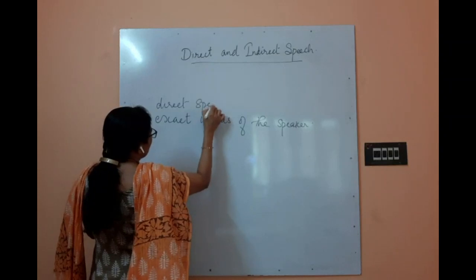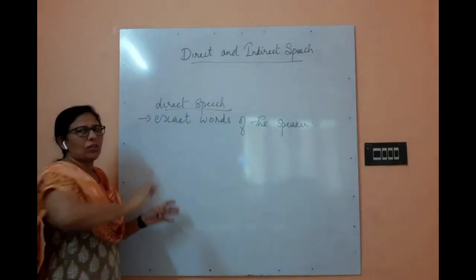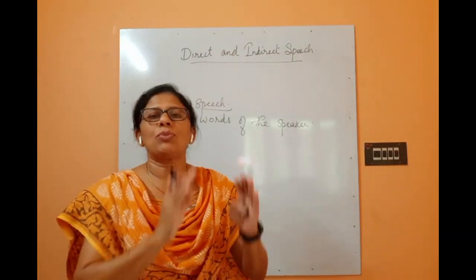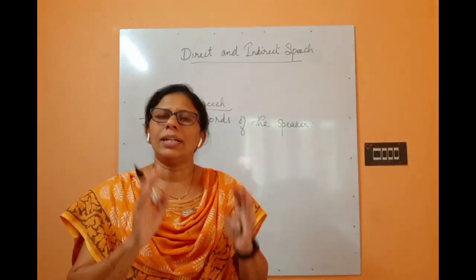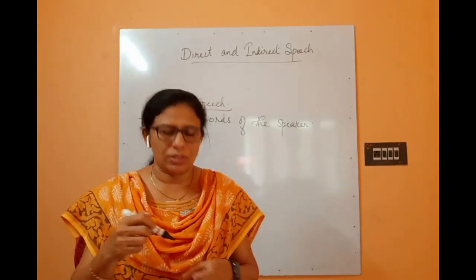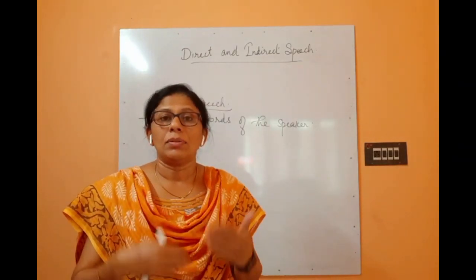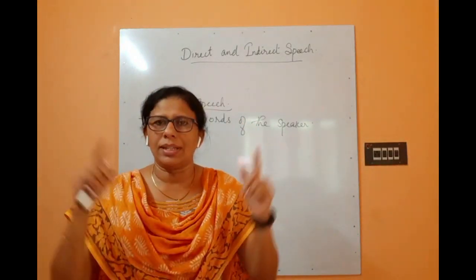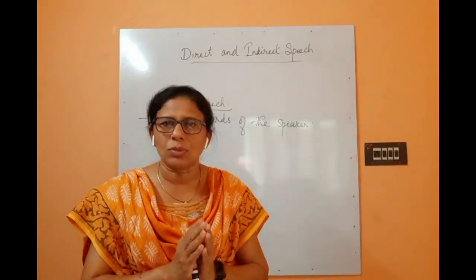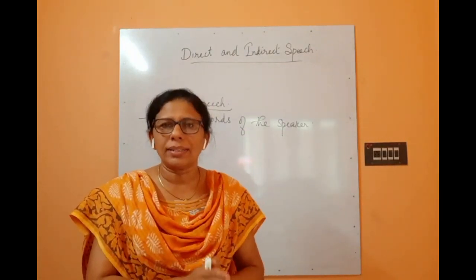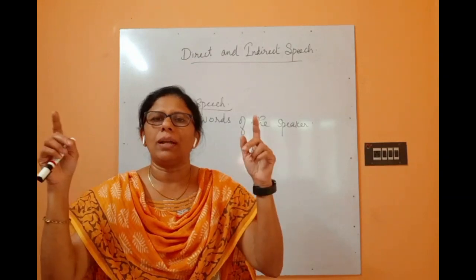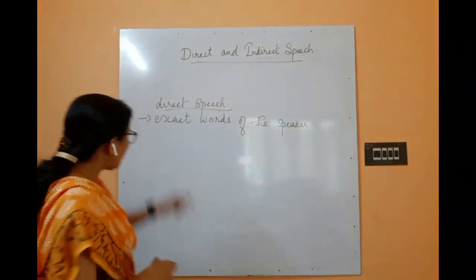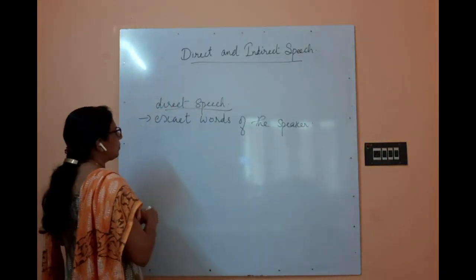So what is meant by direct speech? Exact words of the speaker. How the speaker says it is exactly put forward; that is called direct speech. Normally if the exact words of the speaker are just reproduced, we will use quotes and commas. What is inside the quotes will be the exact words of the speaker. So that is why direct speech is the exact words of the speaker.